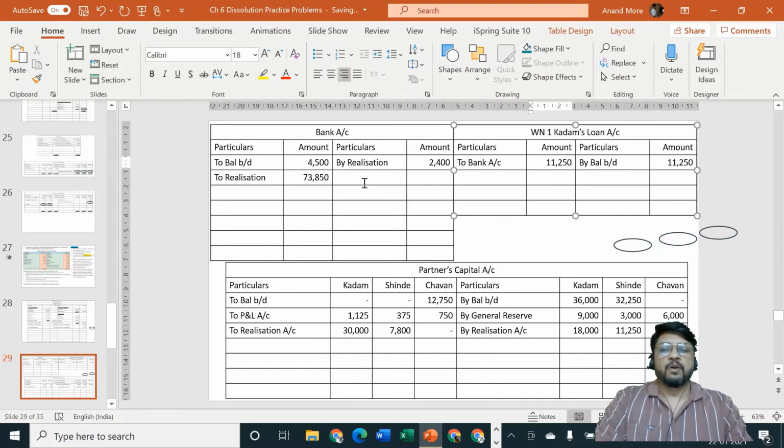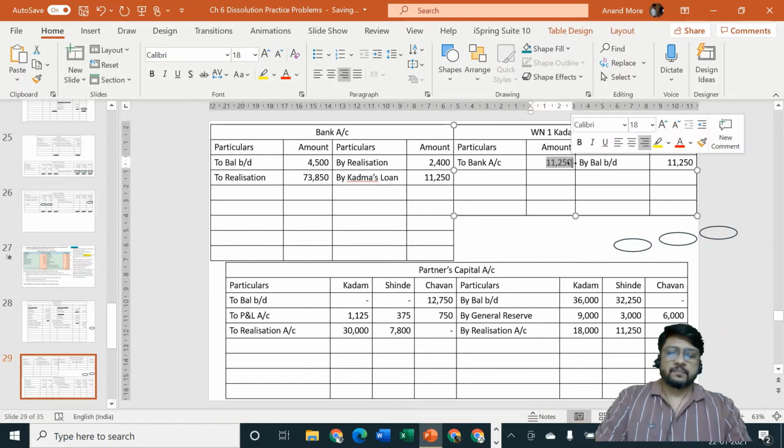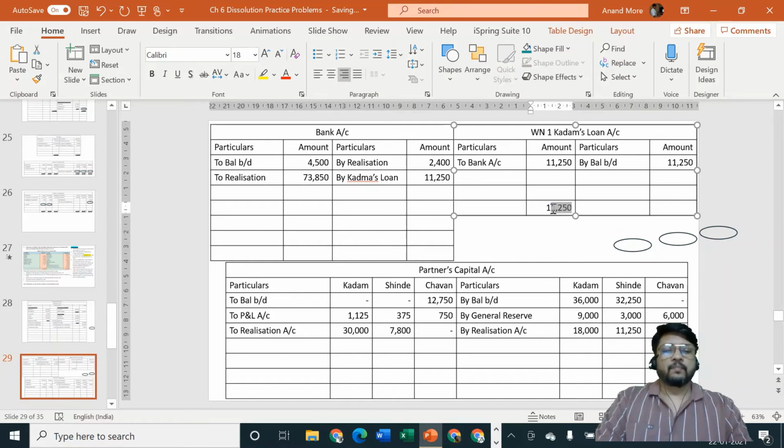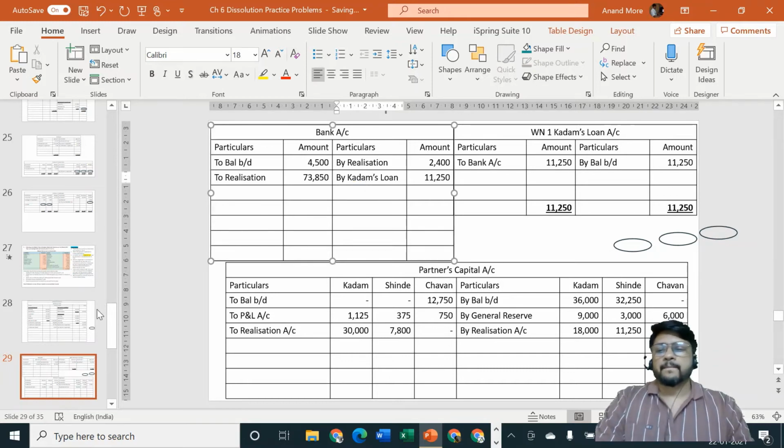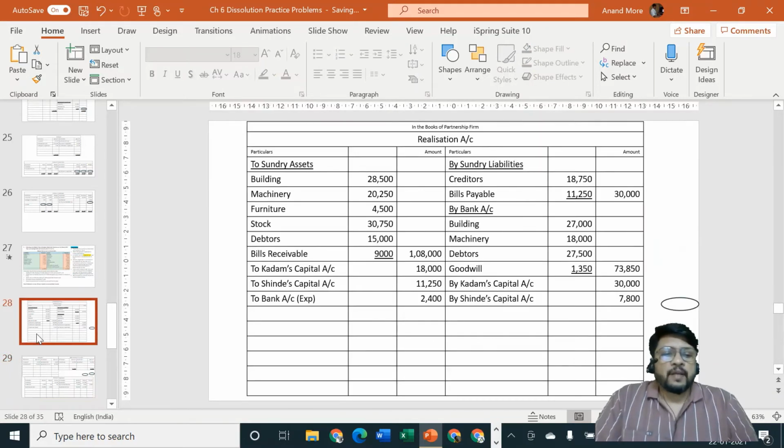Where did we get the amount from? If nothing is mentioned, then liabilities are paid at their book value. So Kadam's loan amount is 11,250. It means Kadam's loan account is tallying here. There is no balance. Since there is no balance, we need not worry about it. Nothing is to be transferred to realization account. Then comes the next point. Now we can close the realization account.